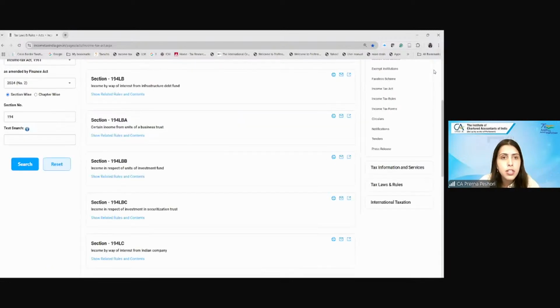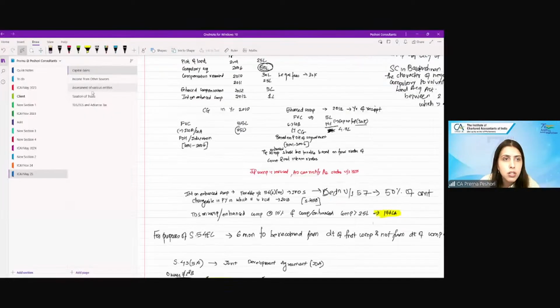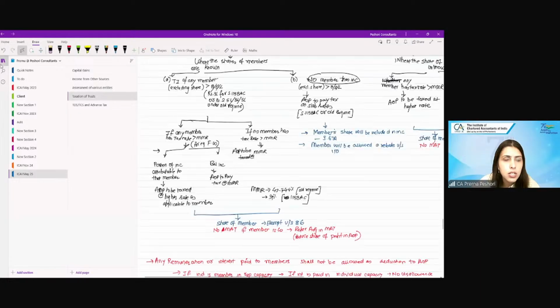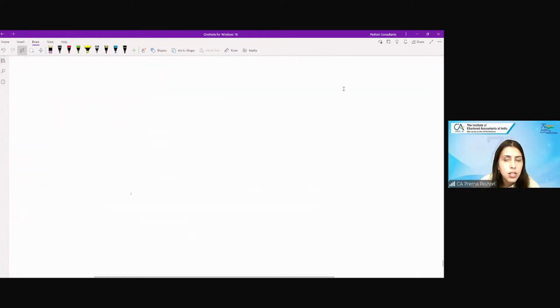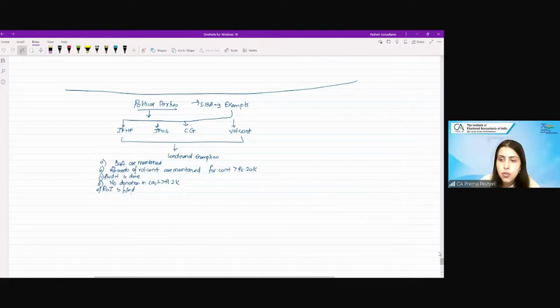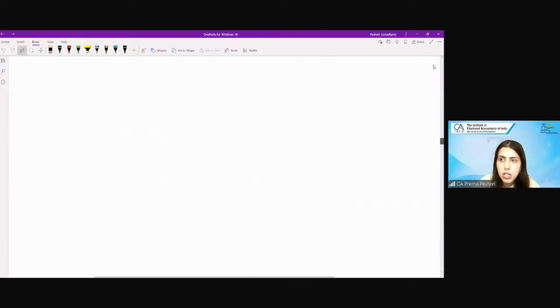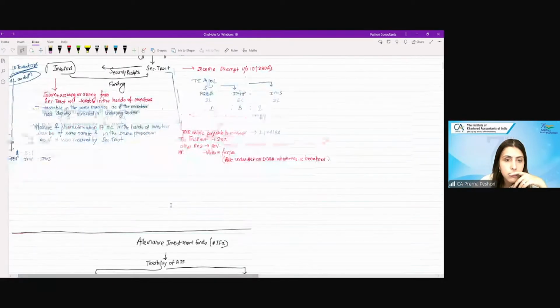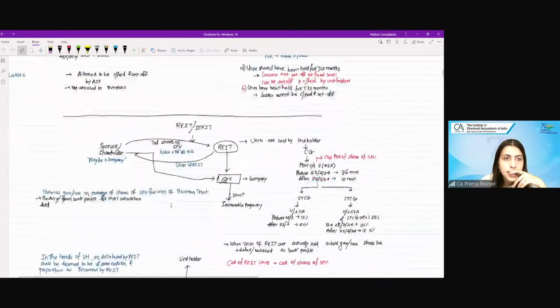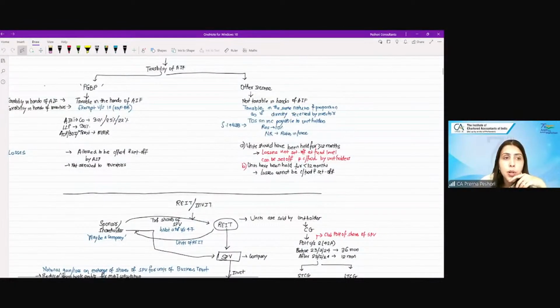So if you want, I can show you where we have covered it, so that you can write in your notes in the taxation of the trust. If you see here, yes. So if you see, we have covered these TDS provisions, TDS under 194LBB, if you can see on the screen, which is for the AIF.